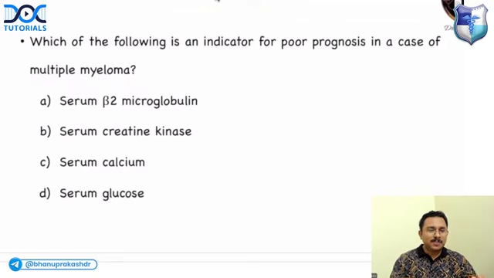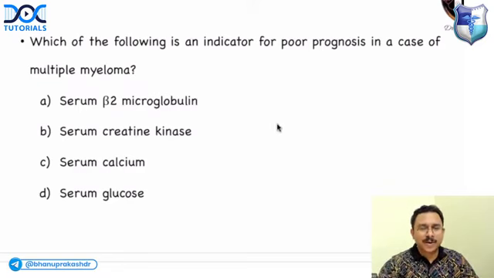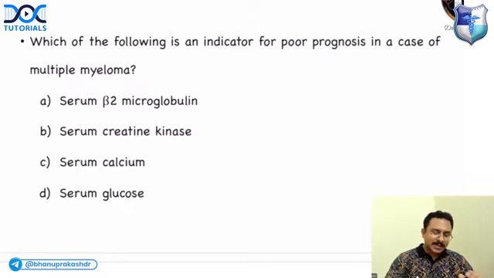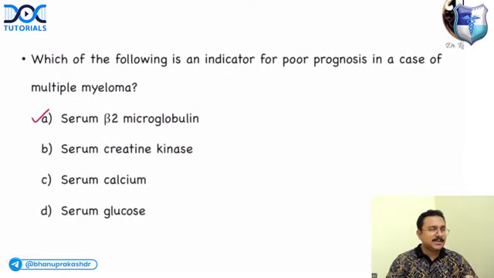So if you look at multiple myeloma patients, can you tell me which is an indicator for poor prognosis out of the options that have been listed? Serum beta-2 microglobulin, serum creatinine kinase, serum calcium, and serum glucose. Anyone can answer? Okay, Ritik, Chaitanya, Rituraj, what is the answer? Yeah, it is serum beta-2 microglobulin. It is an indicator for poor prognosis in multiple myeloma. So a high value of serum beta-2 microglobulin would mean a poor prognosis.